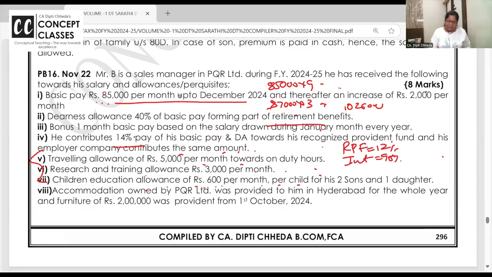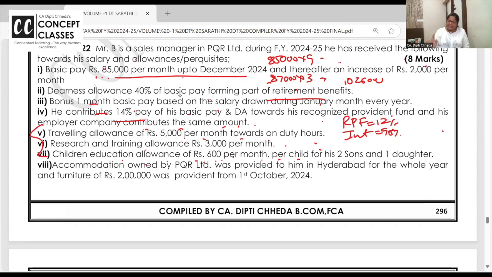Let us check up the question once again. What did they talk? Until now, all adjustments are clear. Basic ho gaya, DA ho gaya, bonus ho gaya, traveling, research, children education. I'm again saying traveling allowance, even if spent for official purpose and exempt, you write a note. Accommodation owned by PQR Limited was provided to him in Hyderabad for whole year, along with furniture of 2 lakh, which was purchased in October.